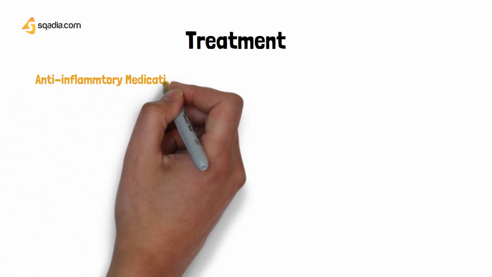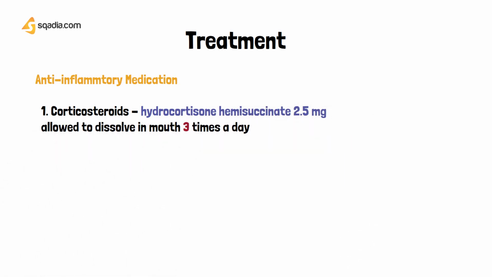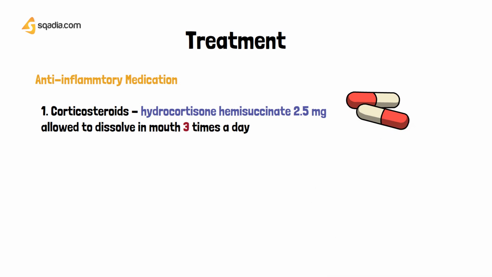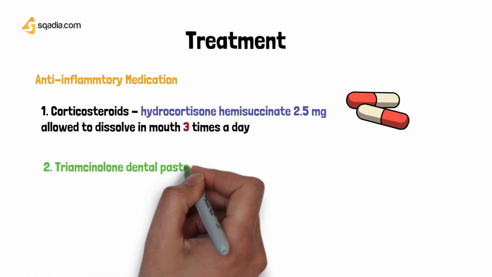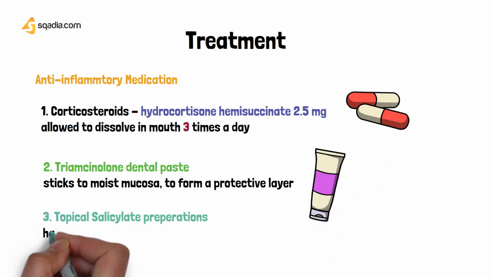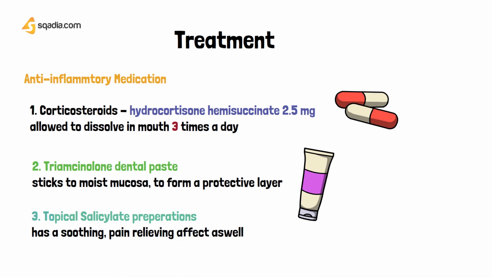So to treat aphthous stomatitis, we need anti-inflammatory medication. For that, we are going to prescribe corticosteroids. In that, there is hydrocortisone hemisuccinate 2.5 mg. These are allowed to dissolve in the mouth 3 times a day. Triamcinolone dental paste also sticks to the mucosa and forms a protective layer. And some salicylate topical preparations are available in the market which are going to help relieve some pain.